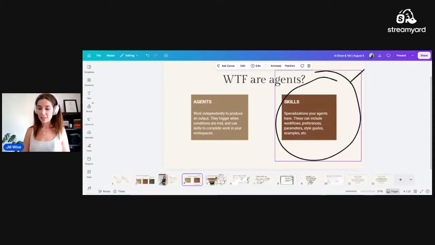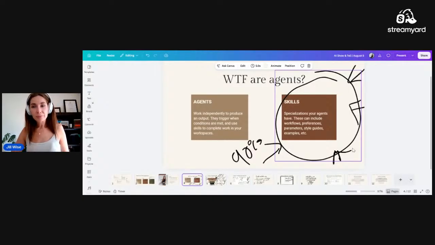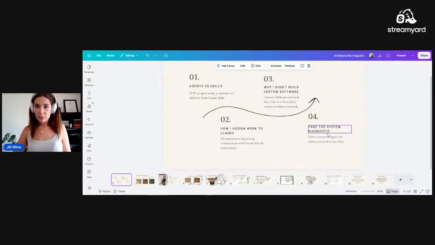When it has lots of Claude skills, then it can get smarter. That's where it's maybe like 90%. Or, hey, I can do even more. So I think I covered all of these things in the beginning.